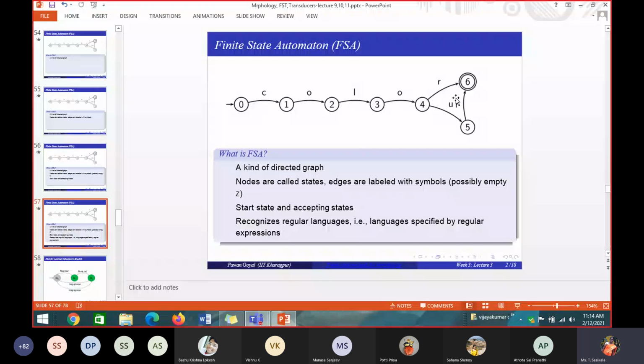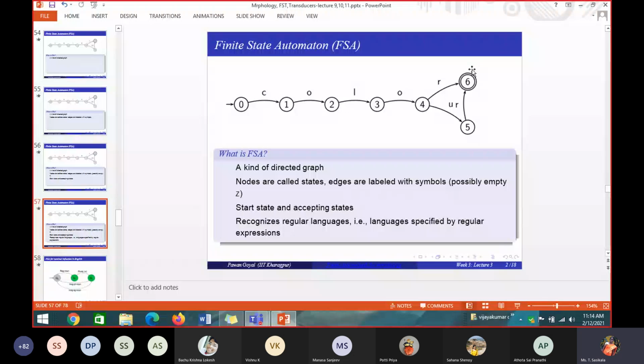If I give a string which is not in a regular language, it will not accept. If I give COLR, is it accepting? No, ma'am. Then why is it not accepting? Because it does not end up with the accepting state. Okay.